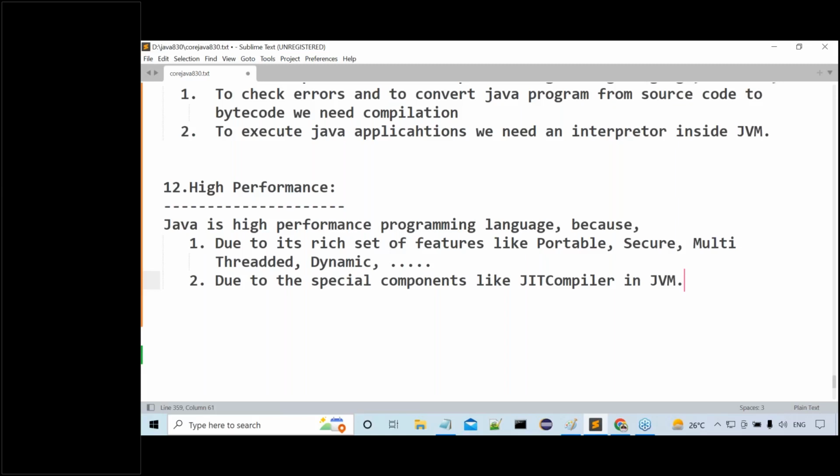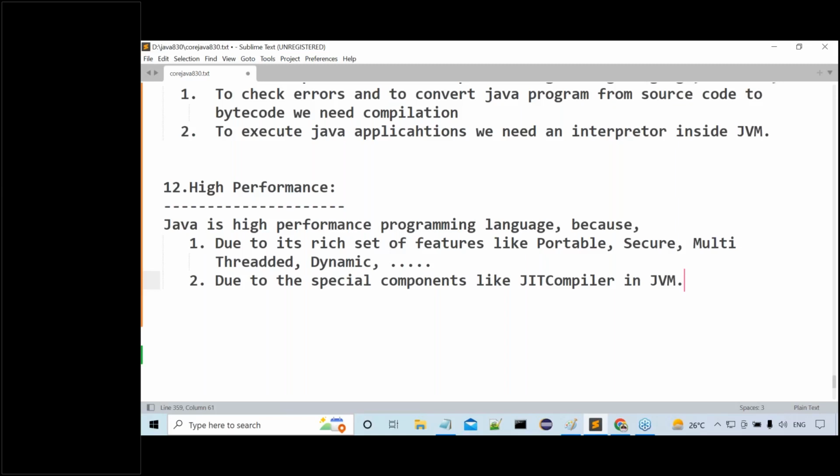Okay. Tell me, how can you say Java is a robust programming language? Java is very good at memory management system and exception handling mechanisms. How can you say Java is very good at memory management system? Because of which memory management system? Heap memory management system. What is the advantage of heap memory management system? Dynamic memory management system, which allocates and deallocates memory for the objects at what time? Runtime, not at compilation time here.